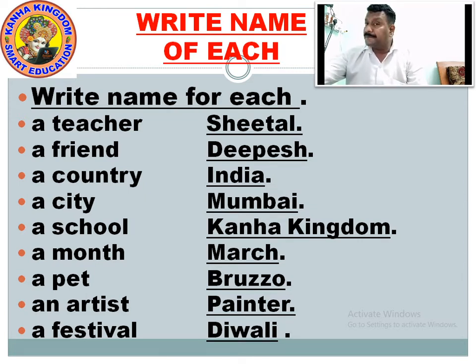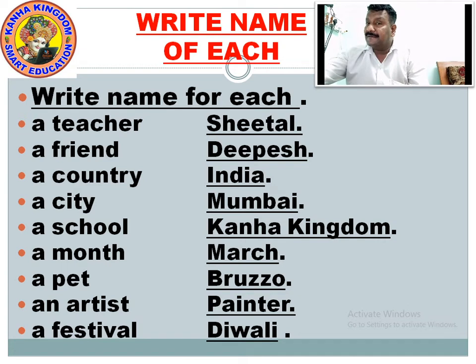To open a school, one needs a graduation certificate and degrees, lots of money, lots of spending, and lots of passion. When we write about a school, school is a common noun. But when you write about a school like Kana Kingdom, that becomes a proper noun.